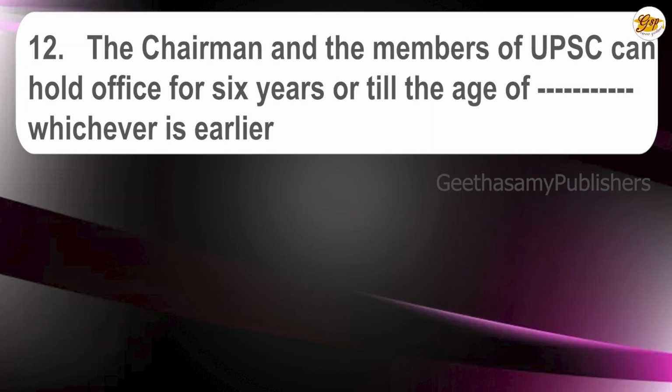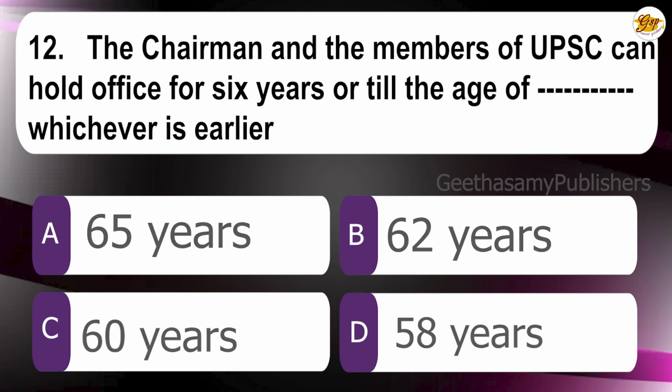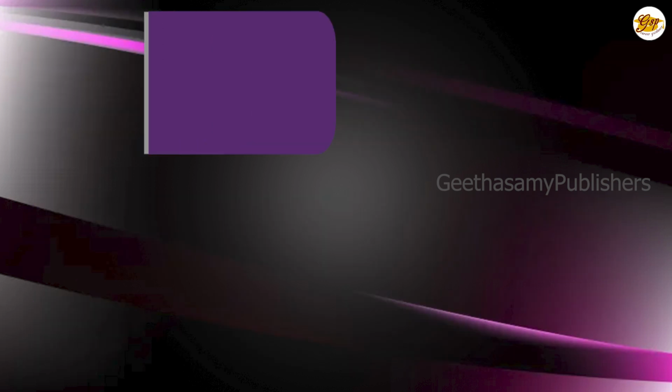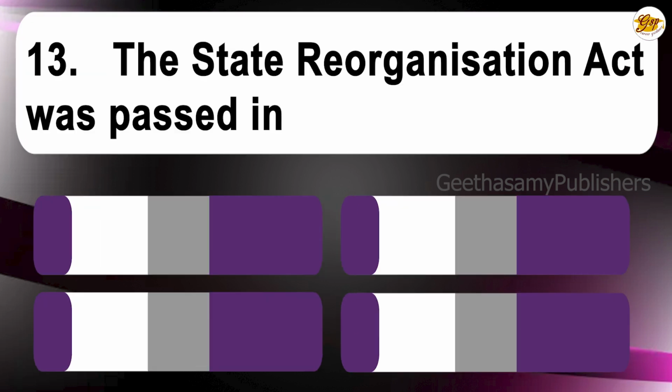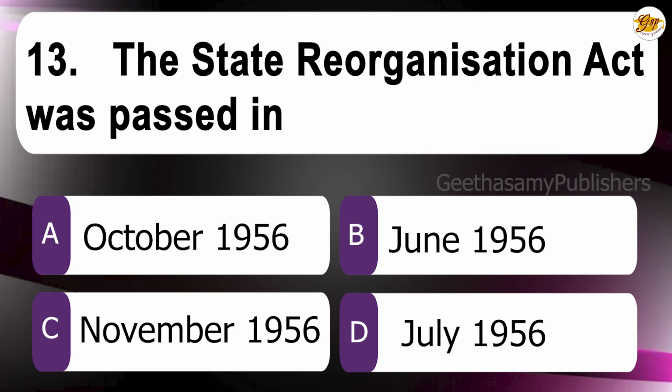12th question. The chairman and members of UPSC can hold office for 6 years or till the age of dash, whichever is earlier. A. 65 years. B. 62 years. C. 60 years. D. 58 years. The correct answer is B. 62 years. 13th question. The State Reorganization Act was passed in A. October 1956. B. June 1956. C. November 1956. D. July 1956. The correct answer is C.